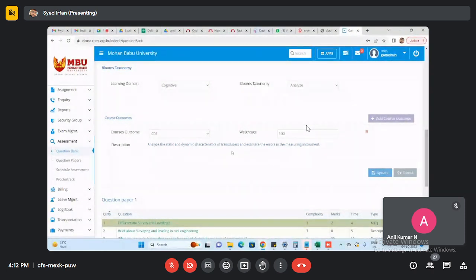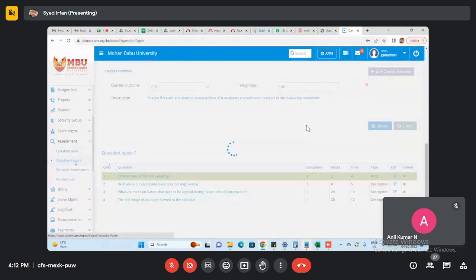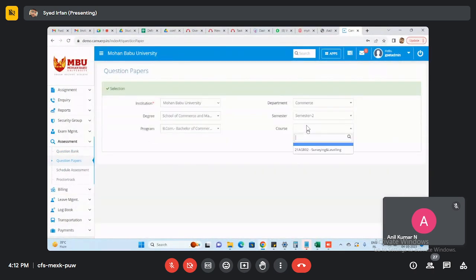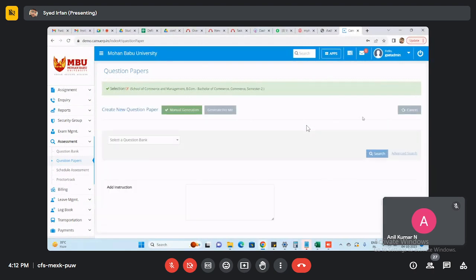Everything we mention here, based on that we go ahead with the question-wise mark entry. Once we complete all the process of adding the questions under the question papers, the next process is question paper creation for the specific subject. Initially the screen will be showing like this. Here we need to mention the question paper name we mentioned previously in the question bank. You just select it in the drop down and click search.